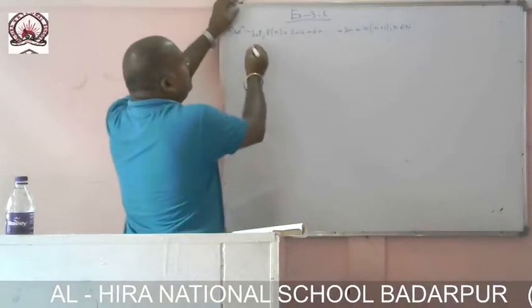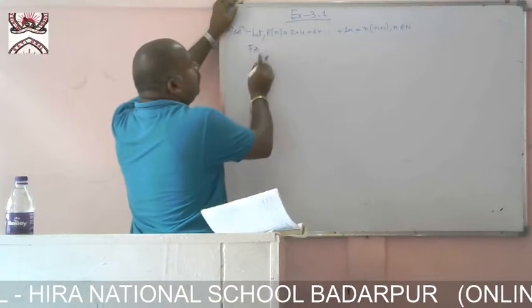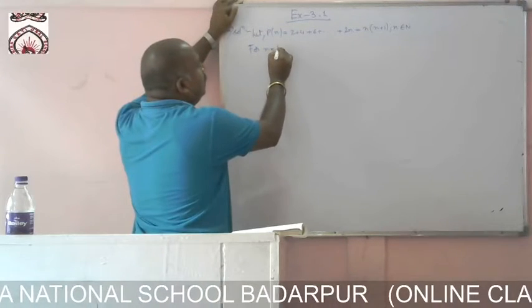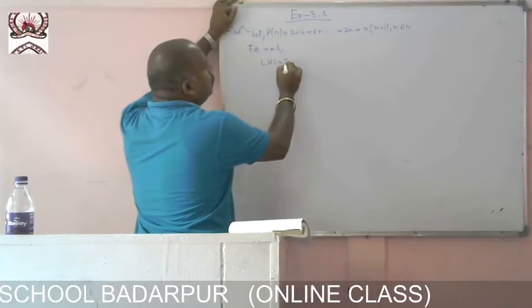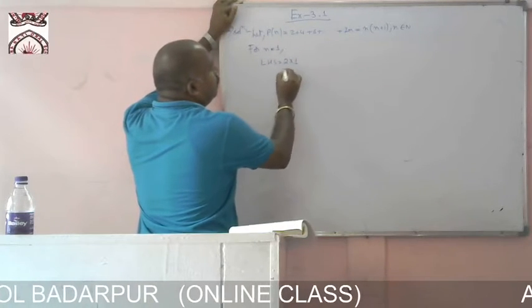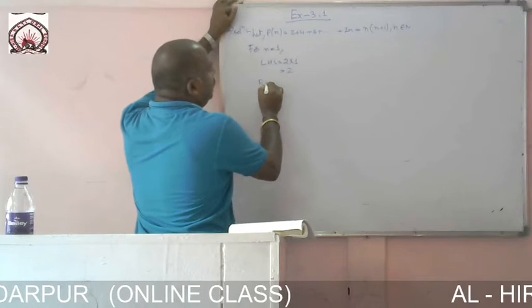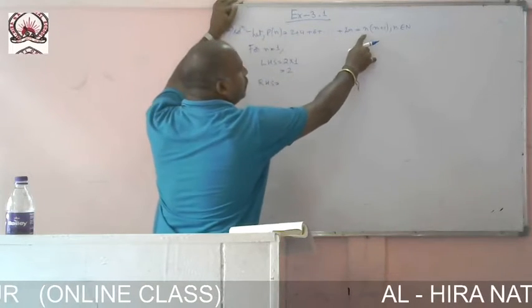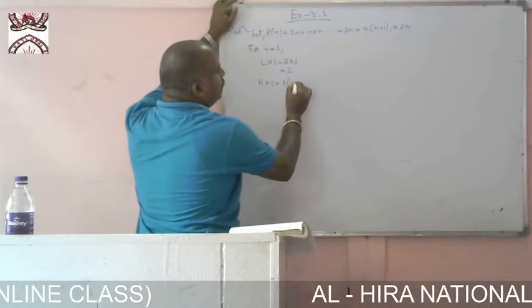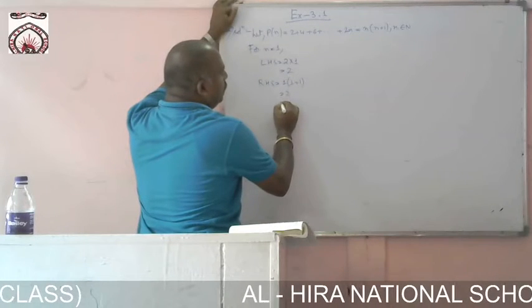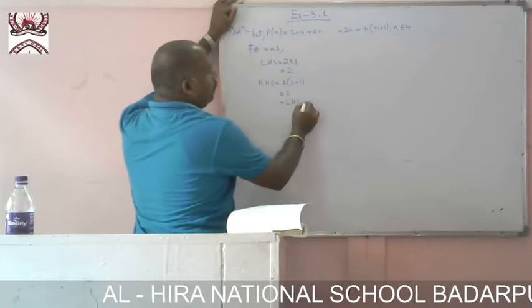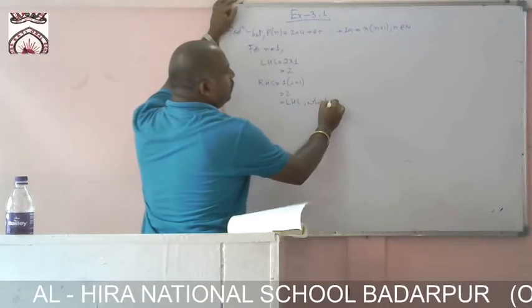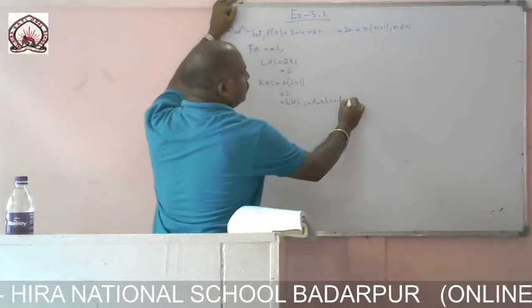Now first of all we have to prove for n equal to 1. Left hand side equals 2 into 1 equals 2. Right hand side: 1 into 1 plus 1 equals 2, equal to left hand side. So which is true.